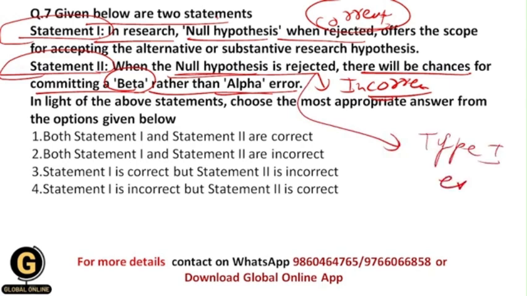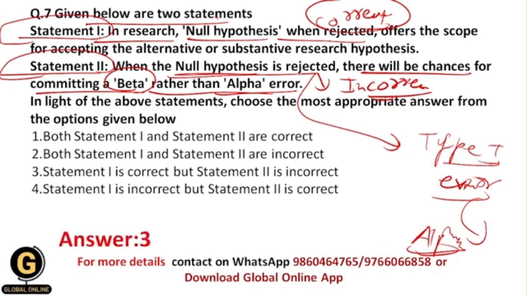Not type 2 error, because within type 2 error we accept the null hypothesis, we don't reject it, and the probability of occurring type 1 error is itself what? Alpha. And that's why over here there will be chances for committing alpha error. There should not be beta error, and that's why your correct answer should be 3, because over here statement 1 is correct but statement 2 is incorrect.